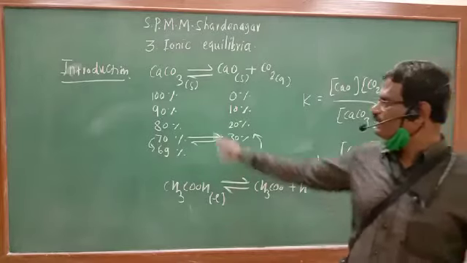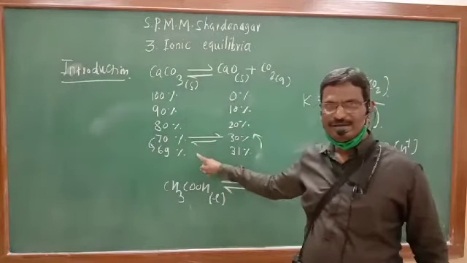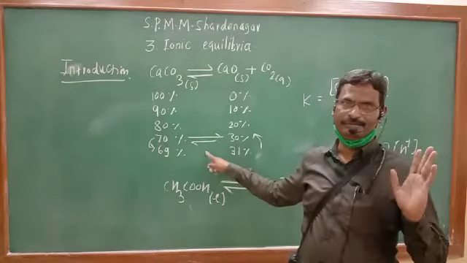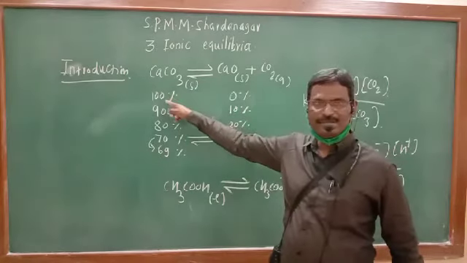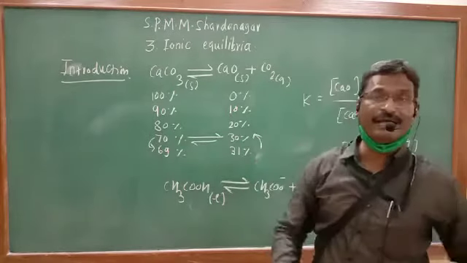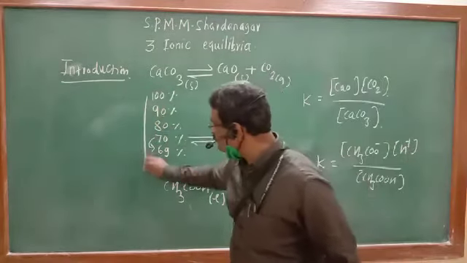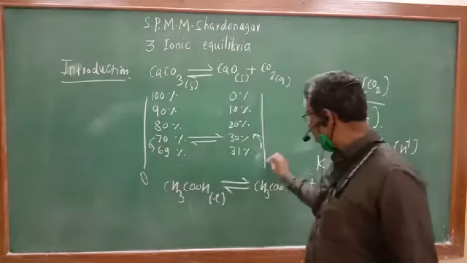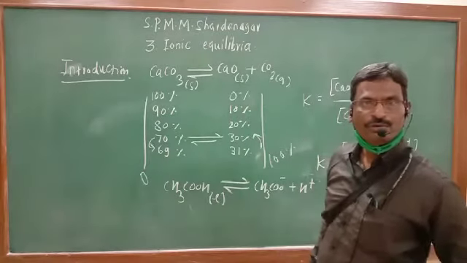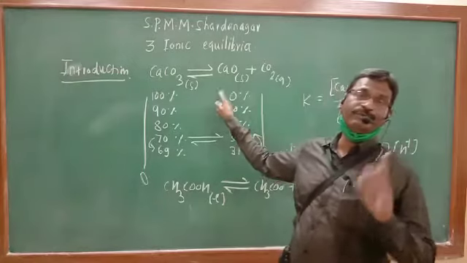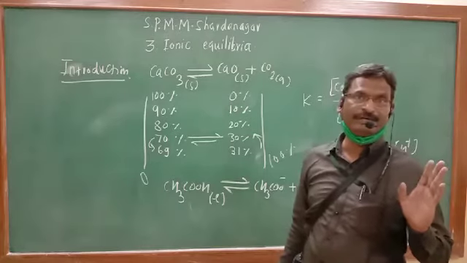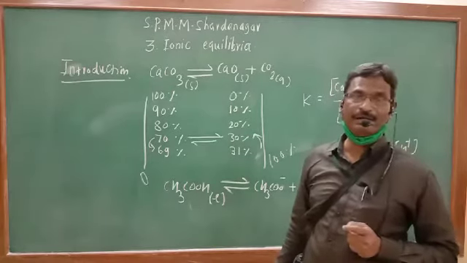So, is this a 100% reaction? Is this a complete reaction or incomplete reaction? Incomplete reaction. Because reactants are reduced only up to 70%. What is meant by complete reaction? In the complete reaction, 100 should become 0 and this 0 should become 100%. But is it possible in this reaction? No. Therefore, this is not a complete chemical reaction. It is an incomplete chemical reaction. Partial chemical reaction.